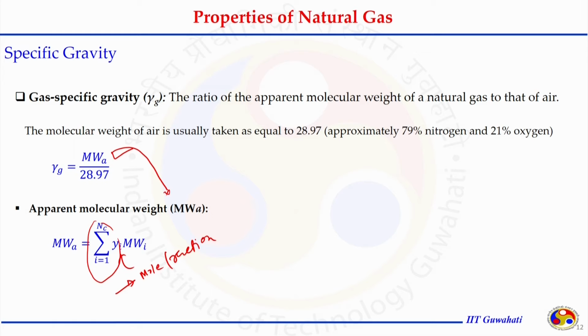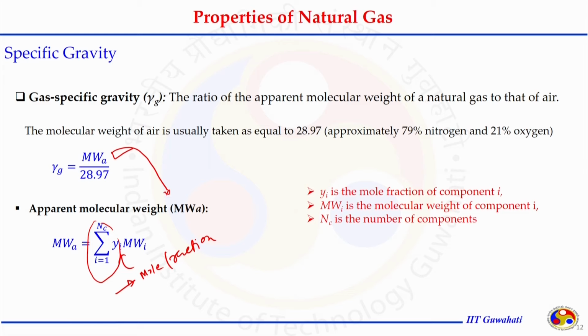We will do a numerical calculation to understand this. yi is the mole fraction of component i, MWi is the molecular weight of compound i, and NC is the total number of compounds present. So, we have to do the summation for all the components present.